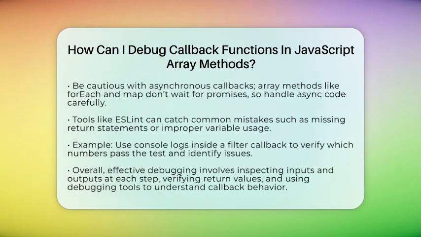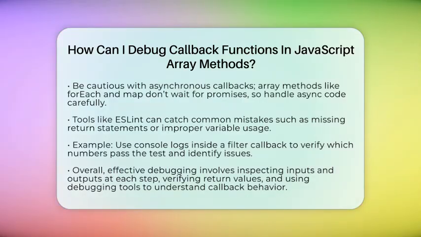Let's look at an example. Suppose you want to filter an array of numbers to keep only even ones. You can add console.log inside the callback to see what each number is and whether it passes the test. This makes it easy to spot where things go wrong.